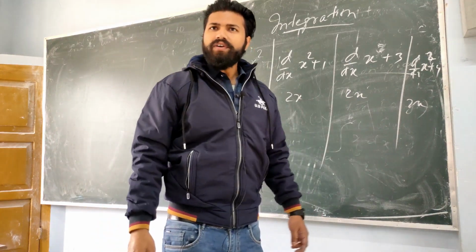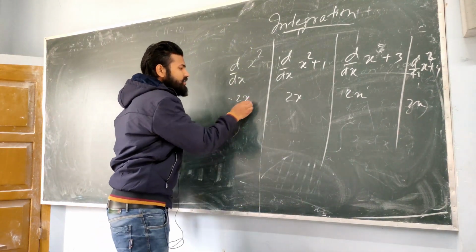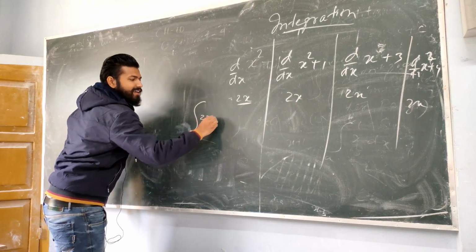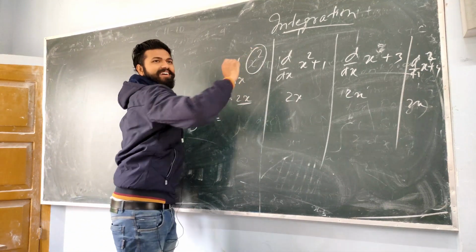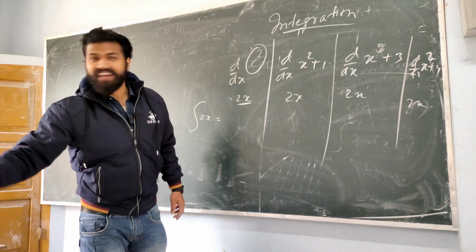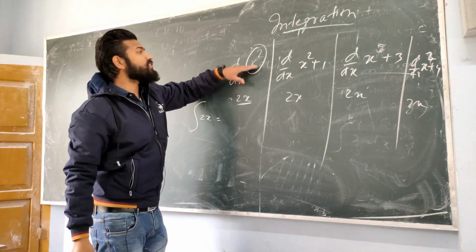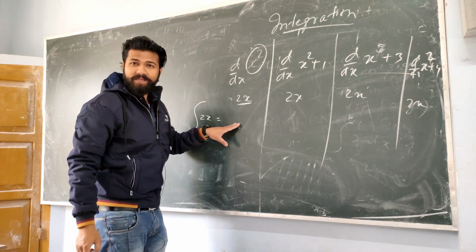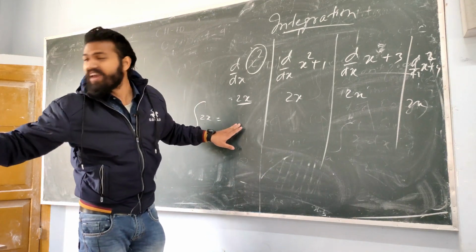Now, if I ask you, what is the integration of 2x? Definitely it should come. Not clear? If the differentiation of x square is 2x, then definitely the integration of 2x should be x square.